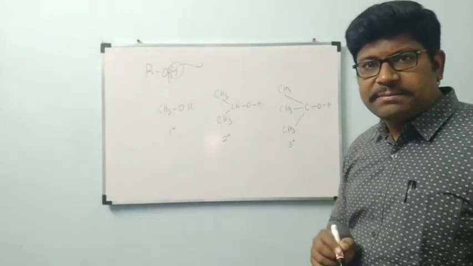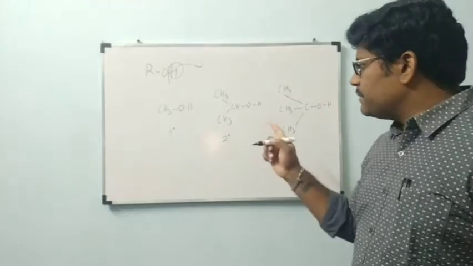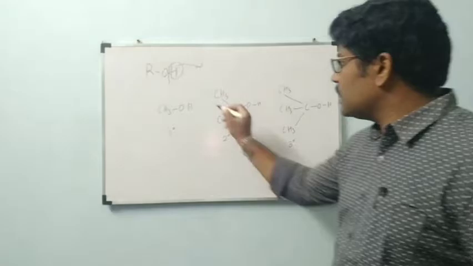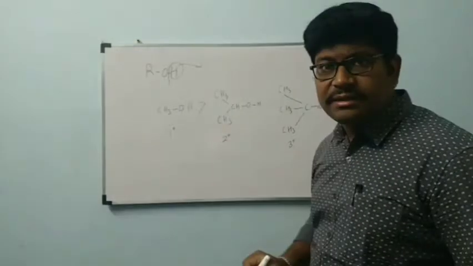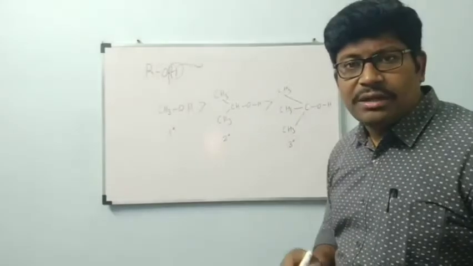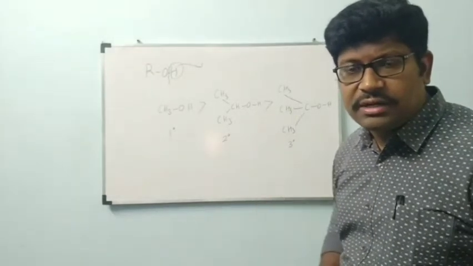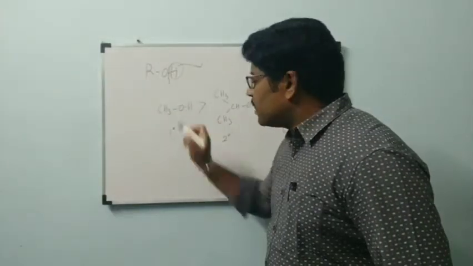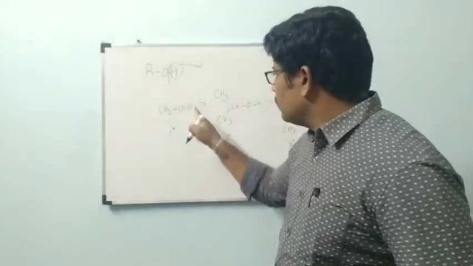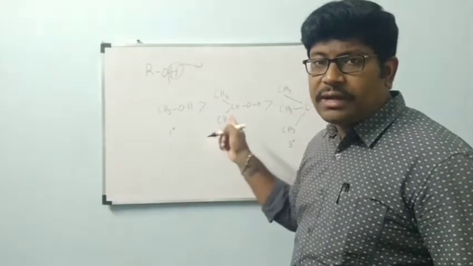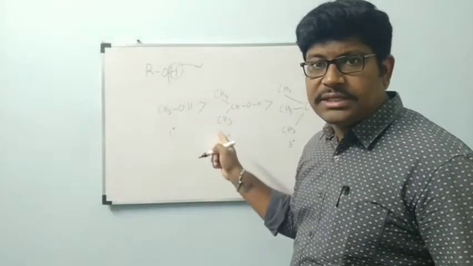In the last class I explained that primary, secondary and tertiary alcohols, in case of OH bond cleavage, follow the order: primary is greater than secondary, secondary is greater than tertiary. It is because here the OH bond is going to be cleaved. According to that, we wrote the reactivity. Please observe the condition, all of you.